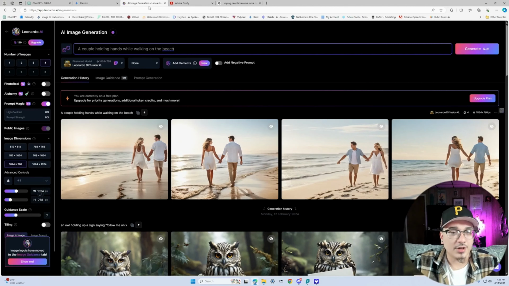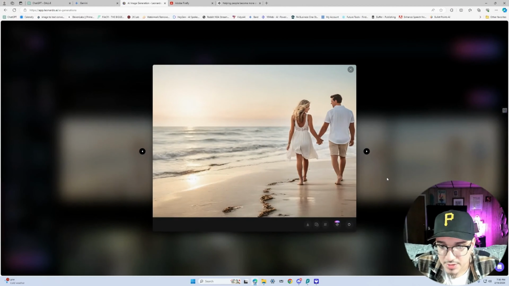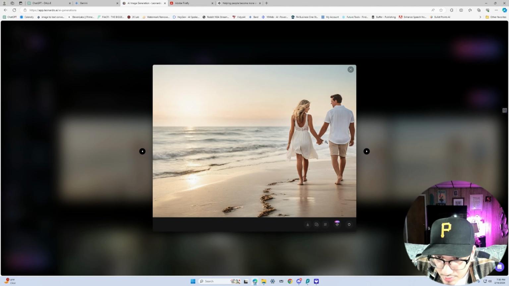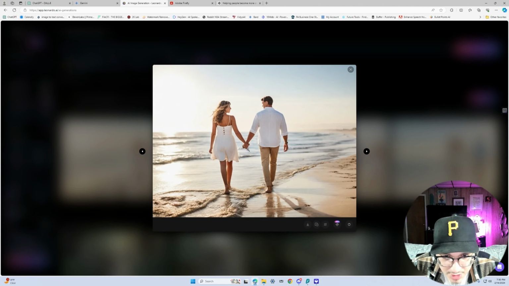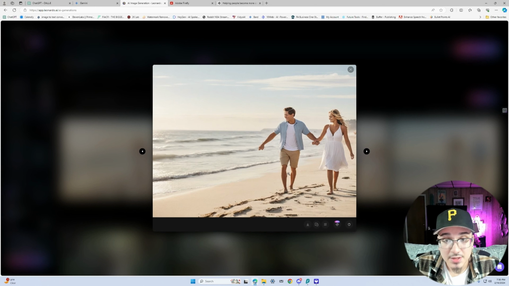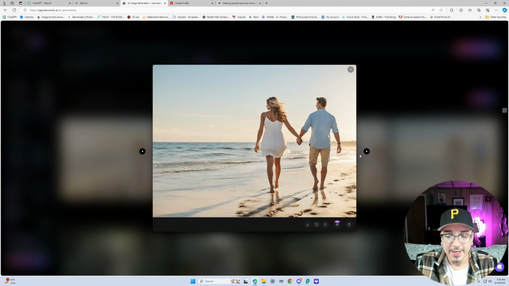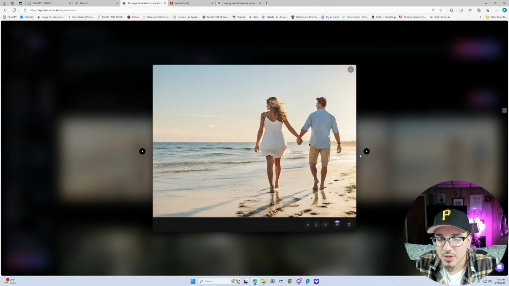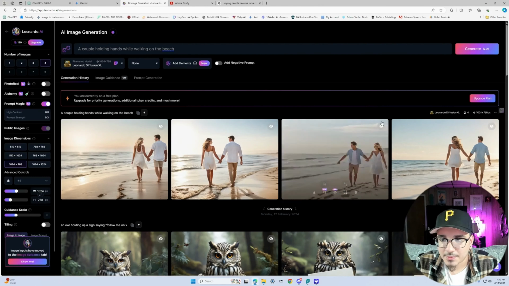Okay, moving on to Leonardo AI. Let's see what it gave us. Okay, these are pretty good images. Their hands here look a little weird when they're holding their hands here. Same thing with this one. It looks like their hands morphed together. Yeah, these images look really good, but the hands are completely off. The couple holding the hands together, they look like their hands are morphed. So I would have to dock some points and give Leonardo maybe an 8. If they could get the fingers and the hands nailed, they'd be really good.